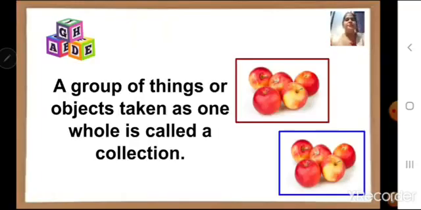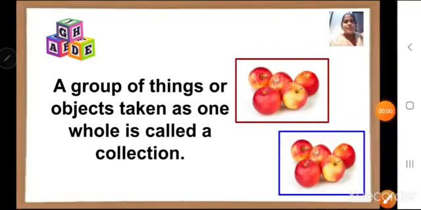Now children, a group of things or objects taken as one whole is called a collection. Now one apple is a whole. If too many apples are kept together in one group, that is known as a collection. Now you can see so many apples are kept here. So you can say it's a collection.